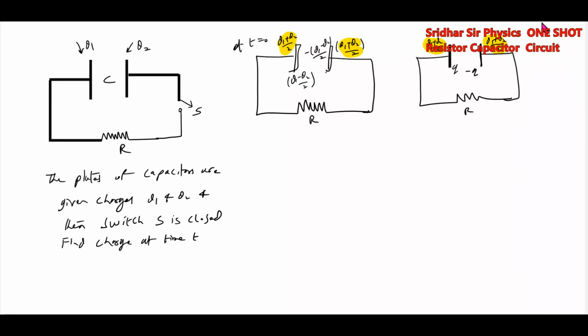Only the charge inside the capacitor is going to decrease. So this will become Q equal to the initial charge, Q1 minus Q2, into e to the power of minus t by RC. This is discharging. So when the plates of a capacitor are given different charges, this is the basic method.